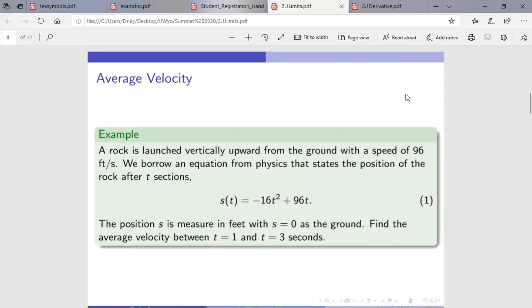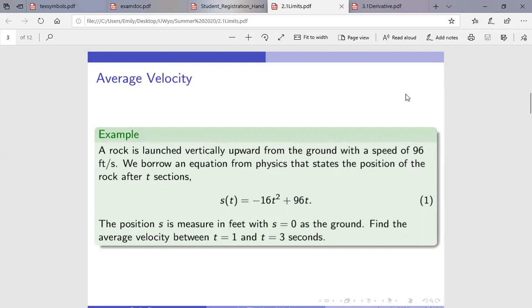So let's start with an example. A rock is launched, and we're stealing a bunch of things from physics, so don't worry if you've never seen anything like this before. But a rock is launched vertically upward from the ground with a speed of 96 feet per second, which is pretty quick. We borrow an equation from physics that states the position of the rock after t seconds, which is s of t equals negative 16t squared plus 96t. And I'm going to call this equation 1. Your position, s, is measured in feet with s of 0 equals the ground. So s of 1 would be 1 foot above the ground, s of 10 would be 10 feet above the ground.